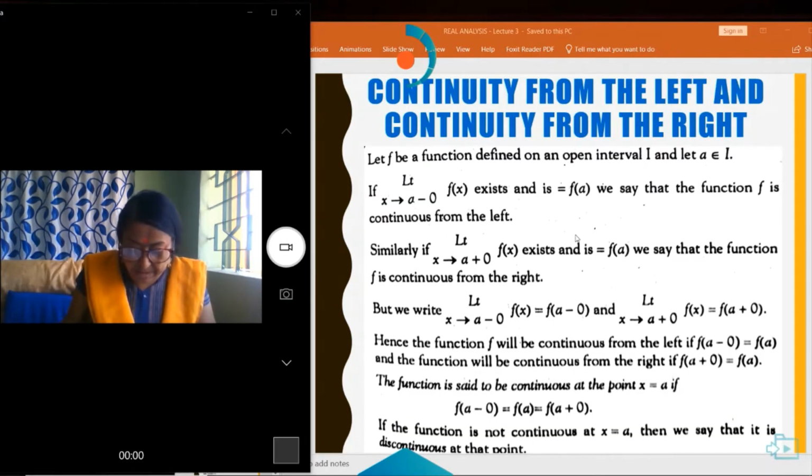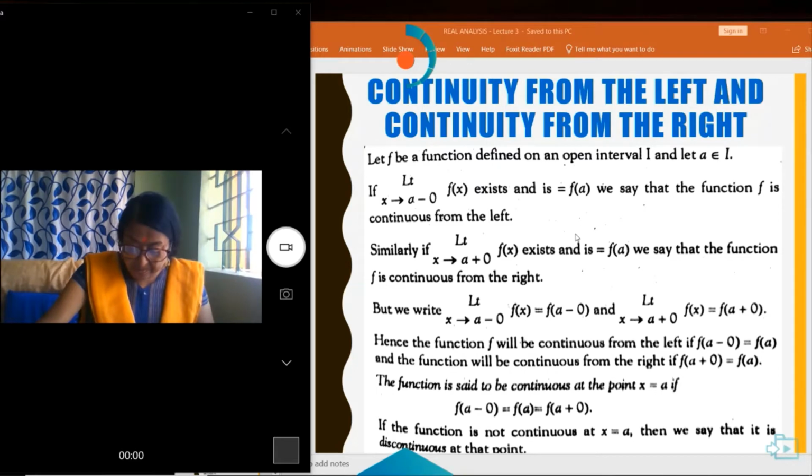Continuity from the left and continuity from the right. Last class we discussed the limit from the left and limit from the right. So here, if limit x tends to a minus 0 of f(x) exists and is equal to f(a), then we can say that the function f is continuous from the left.